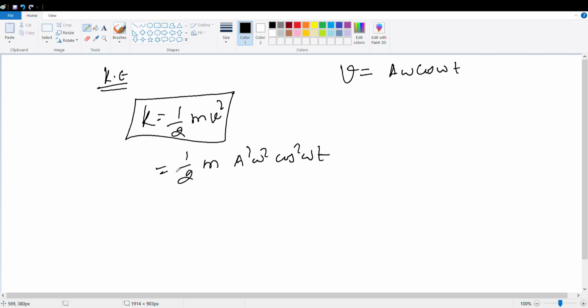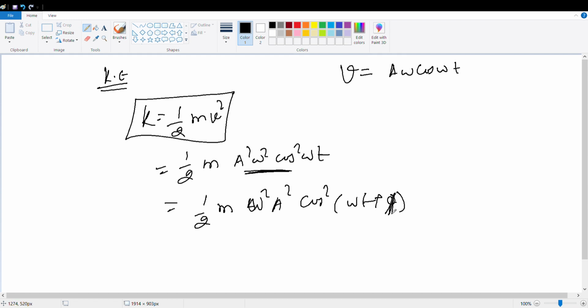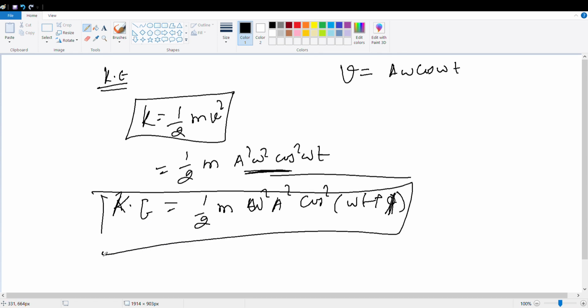If I include phi, then it will be half m omega square a square cos square of omega t plus phi. If phi is 0, then it is the earlier formula, but if you have a phase difference, then your formula turns out to be this one. Pretty easy, yes or no? Is it clear to all of you?